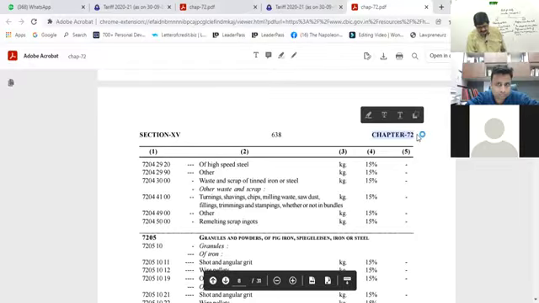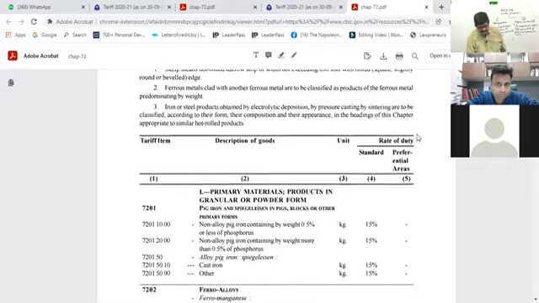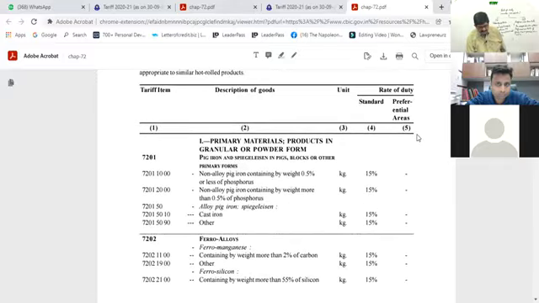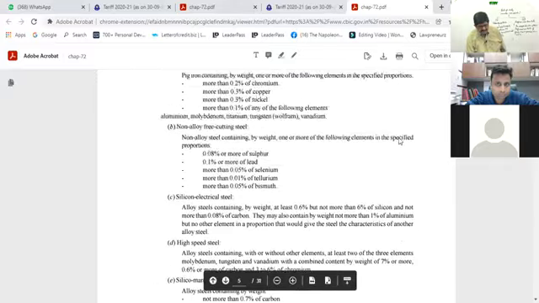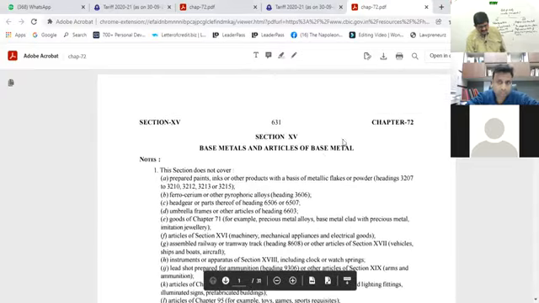I mean the previous page, where this chapter started. Just scroll above. See, this is the beginning of the chapter. So this 7.2 is, okay, this is section-based metal.